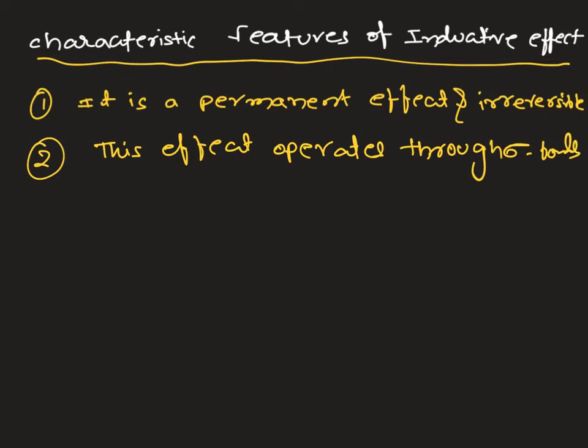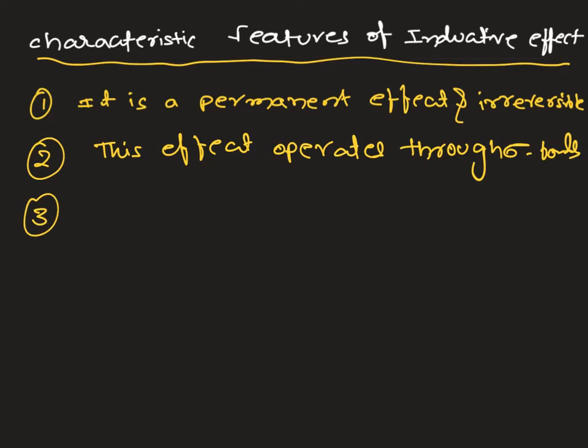So whenever we attach a more electronegative atom or a less electronegative atom to the carbon chain, the electron displacement takes place towards the more electronegative atom, and this we can see with respect to the sigma bond inductive effect.